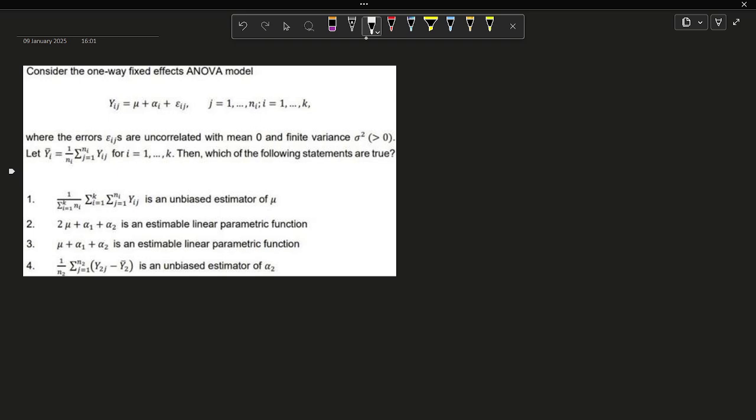Option 3 is telling us that mu plus alpha 1 plus alpha 2 is an estimable linear parametric function. And option 4 is telling us that 1 by n2 summation j equals 1 to n2 of y2j minus y2 bar is an unbiased estimator of alpha 2.